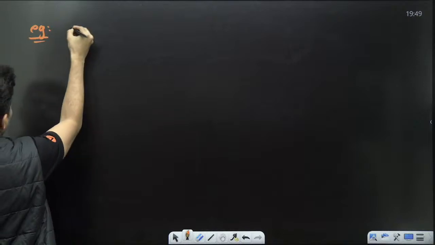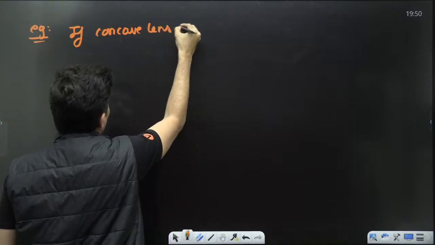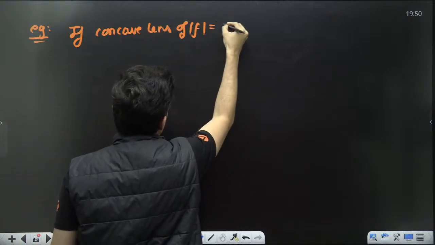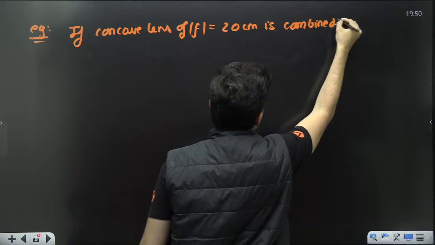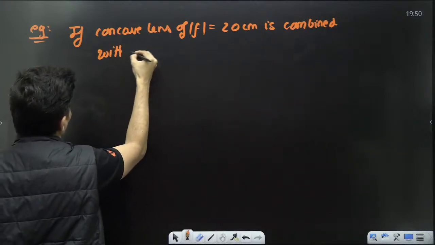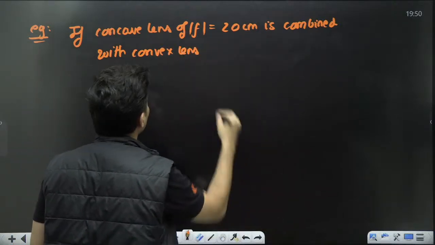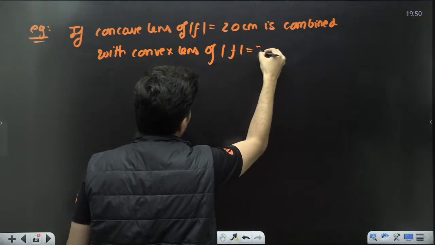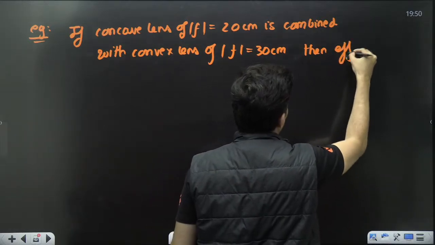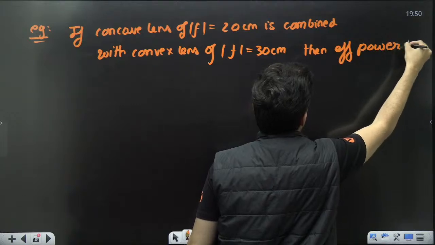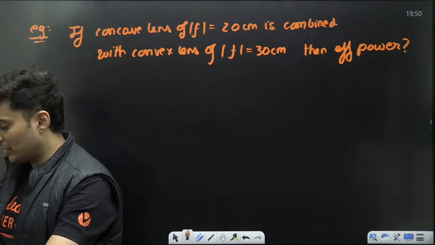Example. If a concave lens of focal length 20 centimeters is combined with a convex lens of focal length 30 centimeters, then the effective power is how much? That's the question. What is the effective power of the combination? Come on, my dear students, let's try to solve this.